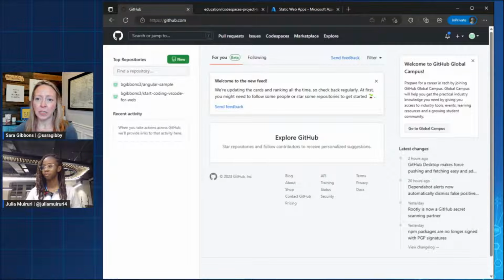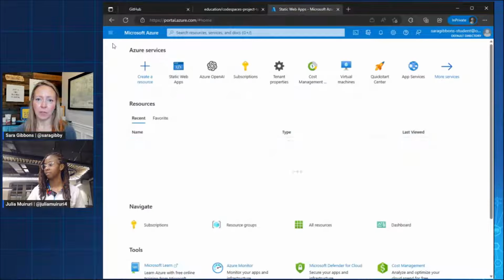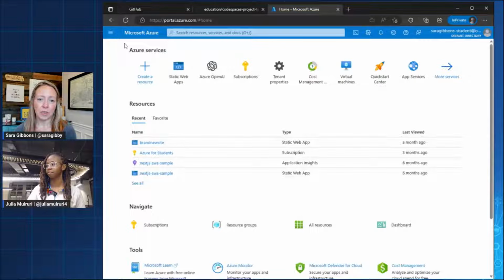This one in particular has been validated as a student. So I've got all the standard things you get with the student developer pack from GitHub. I've also gone ahead and logged into Azure. Let's go back to the portal home. So this is just my Azure account. This is a student account. So this is all free things that I get with my Azure for Students.